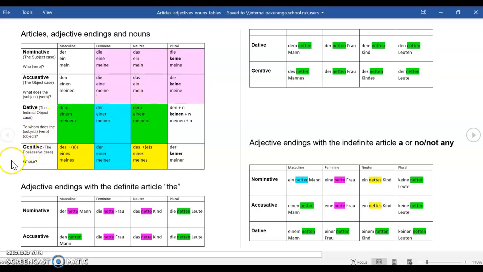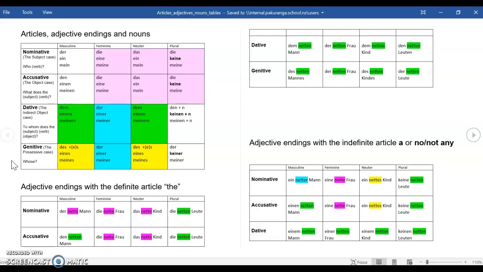So let's talk about I have a pen. I am going to give the pen now. So I give, ich gebe. The verb geben belongs to the subject, in this case me. What do I give? I give the direct object, the pen. Now, if I give the pen to the boy, the boy becomes the indirect object.